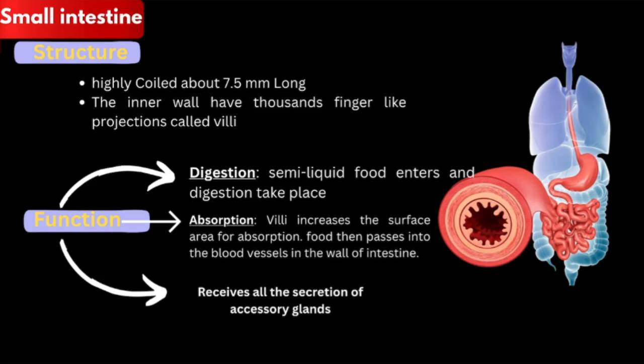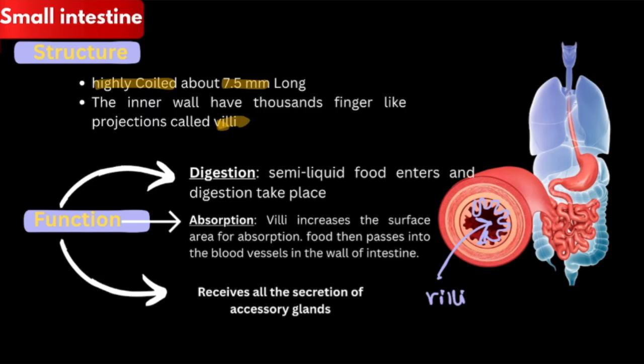Now the inner lining of the small intestine has thousands of finger-like structures. You can see here that inside the small intestine there are lots of finger-like structures, which are termed villi.